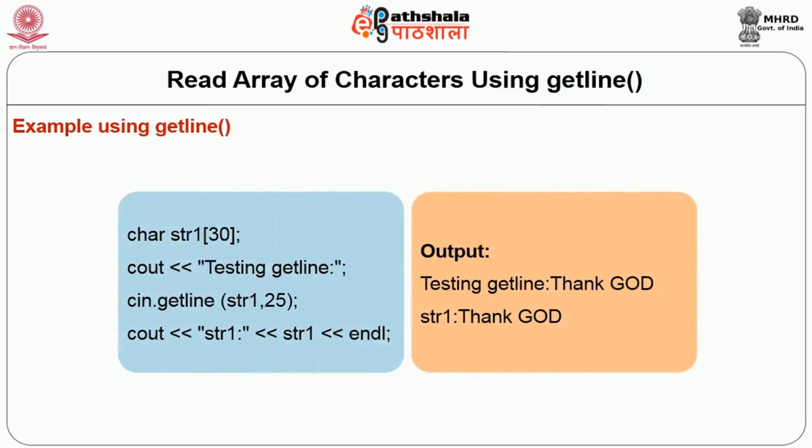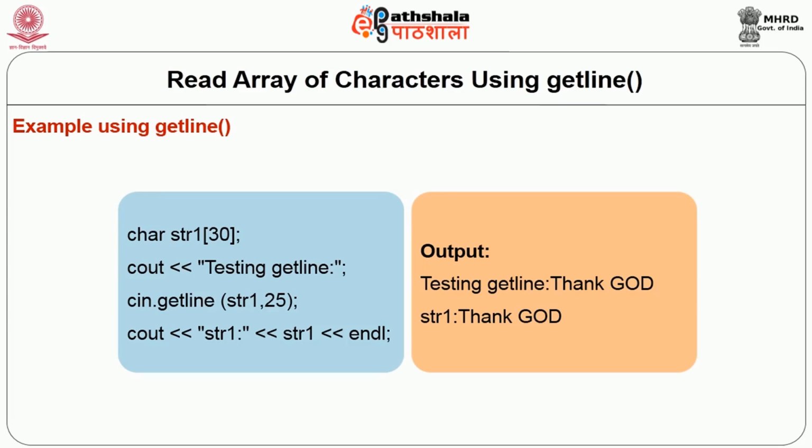Let us see this example. We have a C-type string again, which is of 30 characters, and we want to say cin, and here I have said in the third line cin.getLine str1 25. Because I have not specified the delimiter, by default it is the new line character, and the maximum number of characters which I should read is 25.